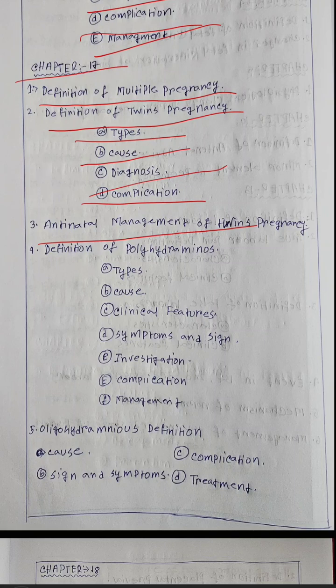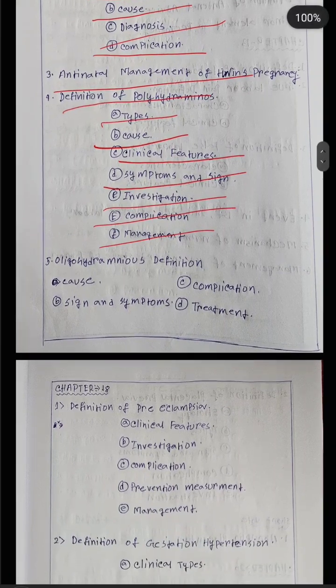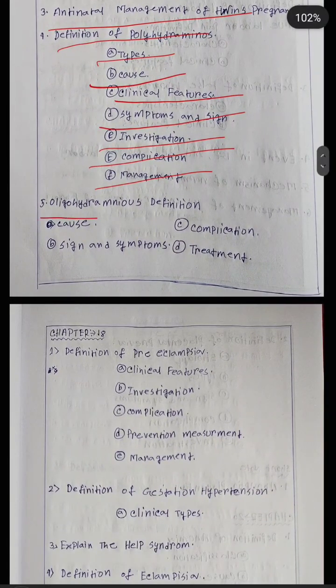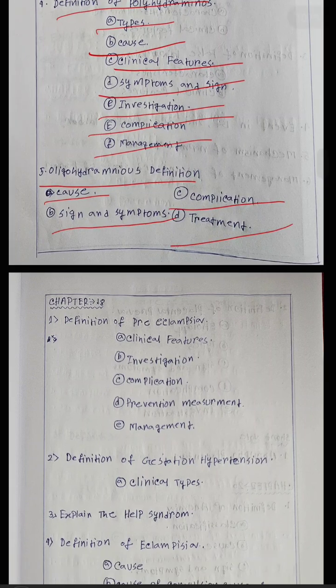Fourth question: definition of polyhydramnios, type of polyhydramnios, cause, clinical features of polyhydramnios, signs and symptoms of polyhydramnios, investigation, complication and management. Next, oligohydramnios: definition, causes, signs and symptoms of oligohydramnios, complication and treatment.